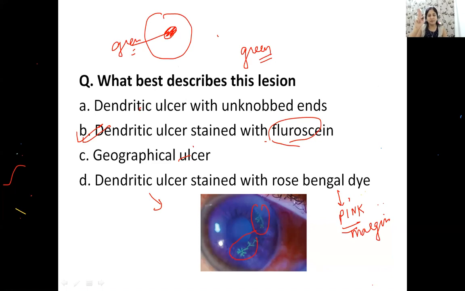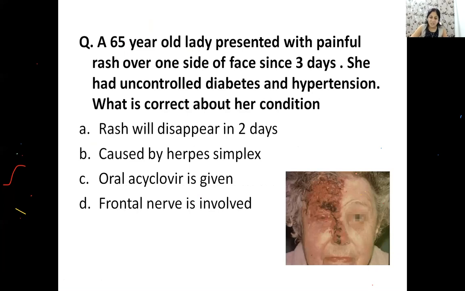The difference: if you have pink on the cornea, then think about rose bengal dye. Is that clear? Why is this not a rose bengal dye? Okay. Very good, Dr. Poole.